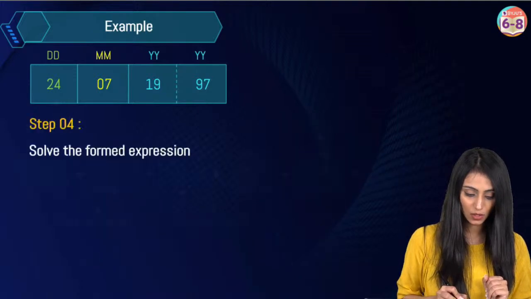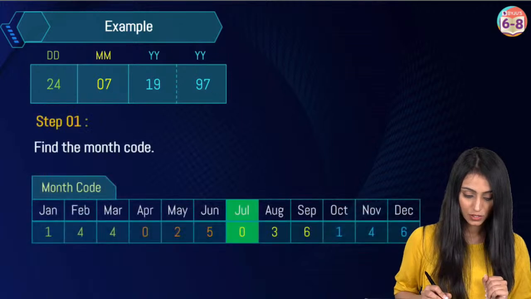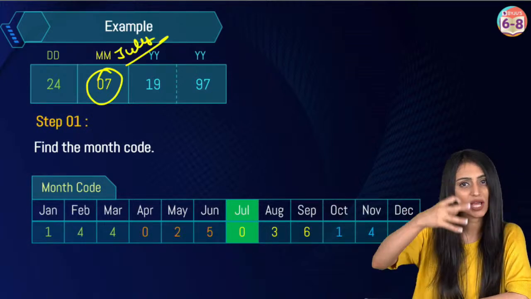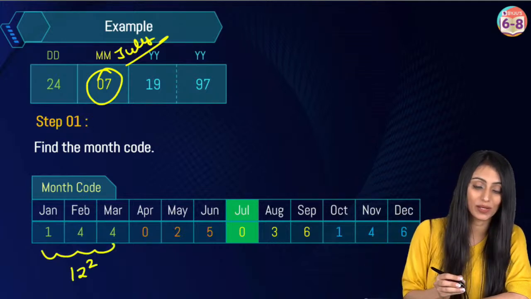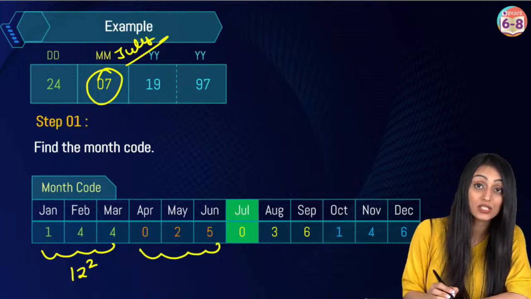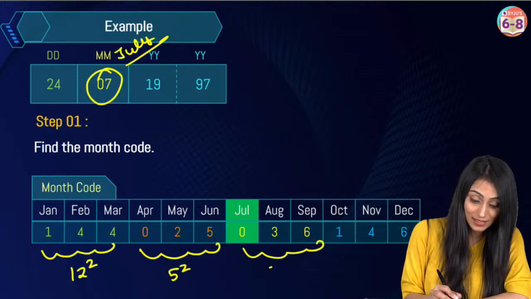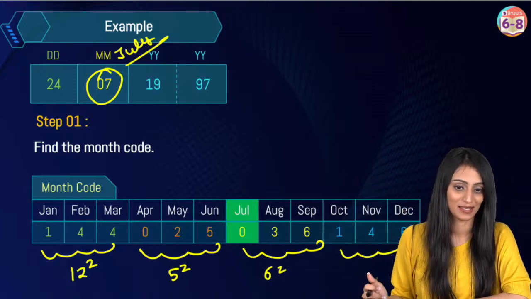Okay, let's take a look. Whomsoever has a doubt in month code, let's take a look at this. So, here we have the month codes. We start from January, we go up to December. This is 144, you can remember it this way: 12 square is 144. This is 25, which is 5 square. From here, 0, 3, 6, 36 is 6 square. And these values you need to remember: 1, 4 and 6.